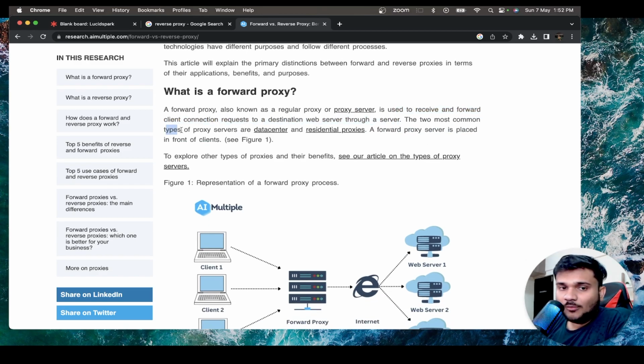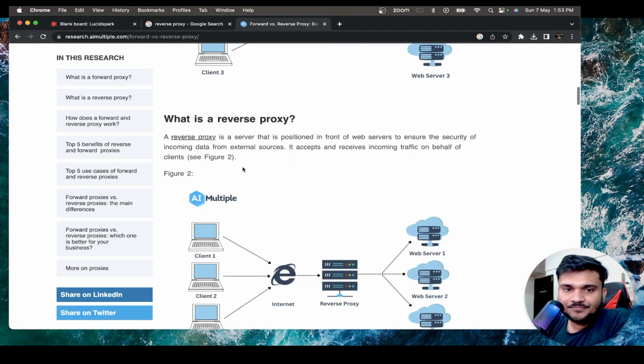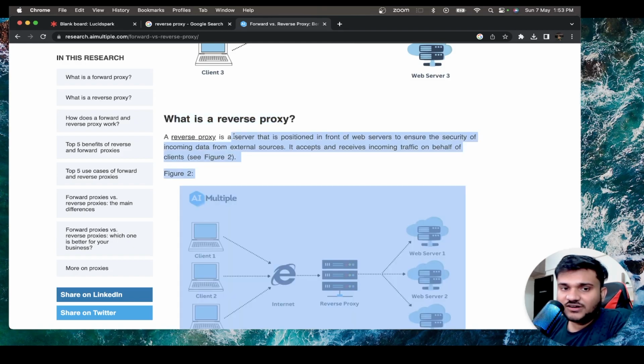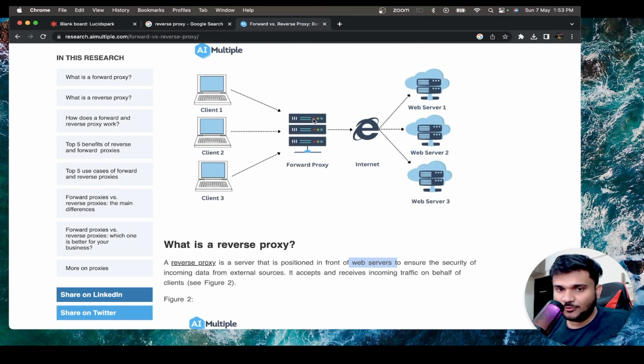The two common types of proxy servers are data centers and residential proxies. A forward proxy server is placed in front of clients directly, right? What is a reverse proxy? A reverse proxy is a server that is positioned in front of web servers. So you can see forward proxy is positioned in front of the client.